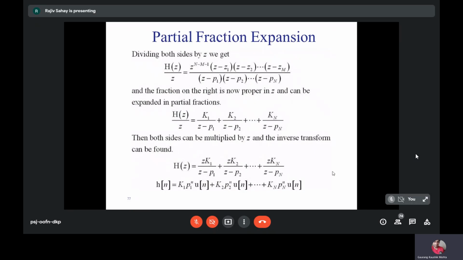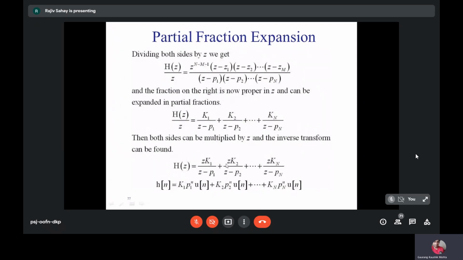So divide both sides by z, you get z to the power n minus m minus 1. And you have this factored numerator and factored denominator. So now the fraction is proper in z, can be expanded in terms of partial fractions. So these are simple poles and distinct poles. So you can write it in terms of this sum, and at the end you can multiply again the z term on the right hand side. So you will get something like this.